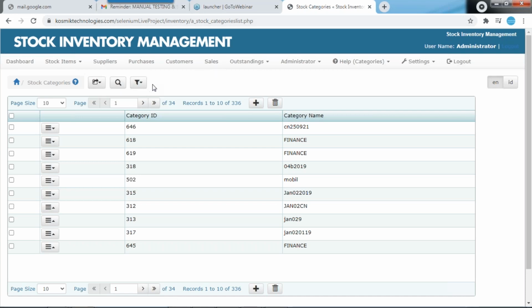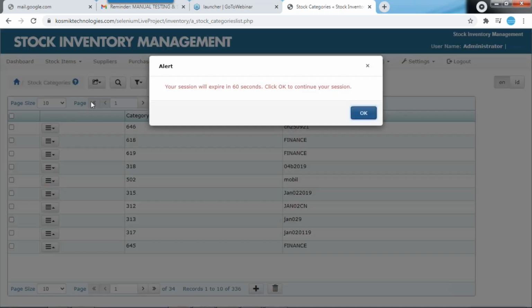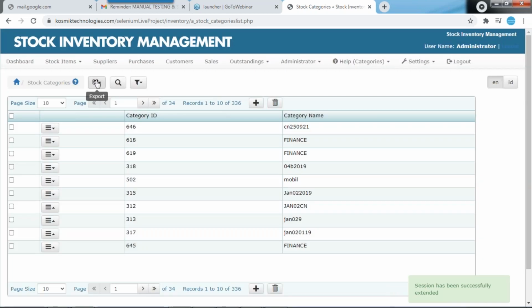See, I don't know what this symbol is. If you put your cursor here, what is it saying? Filters. So the end user will easily understand, oh, this is filters. So this will come as a search panel. These all are tool tips. You need to check whether it is user friendly or not.